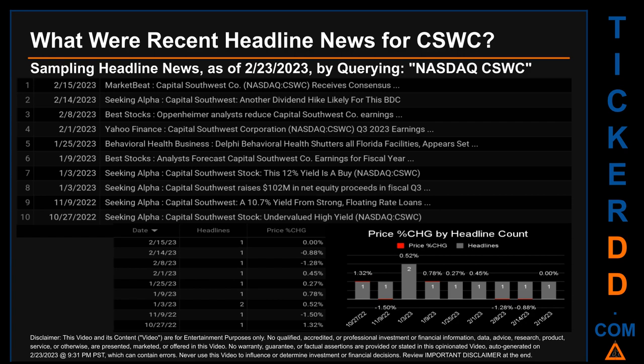Wednesday, November 9, 2022 was the day with the highest percentage change in price when we compare opening versus closing price for the ticker. The day saw a drop of -1.50% when CSWC opened trading at 19.37 and closed at $19.08. There was one found headline when Seeking Alpha published the headline that read, Capital Southwest, a 10.7% yield from strong, floating rate loans.